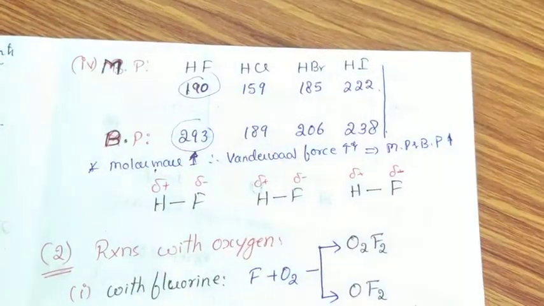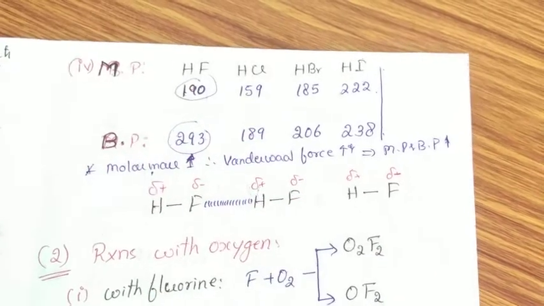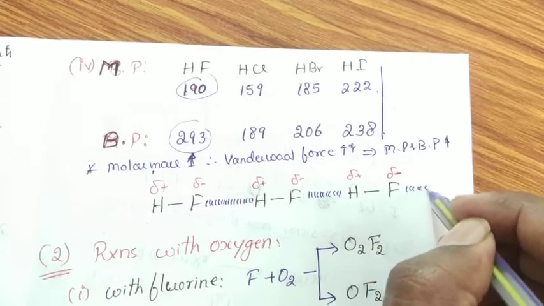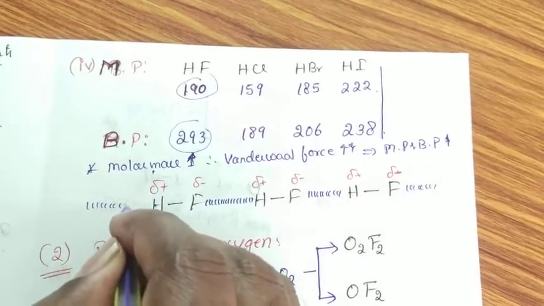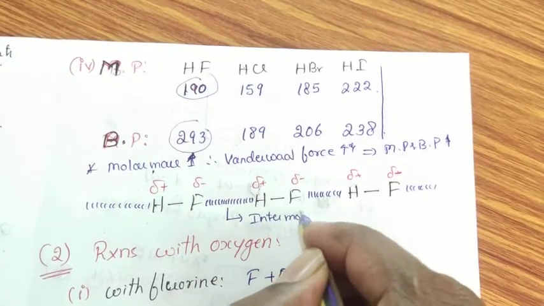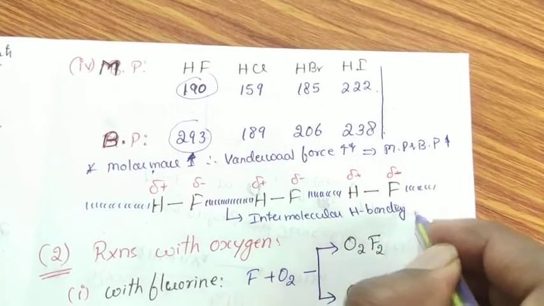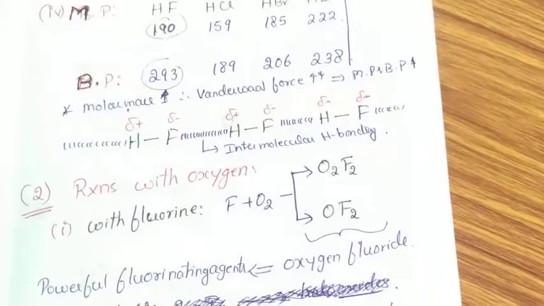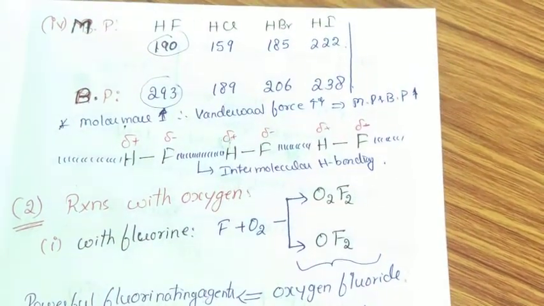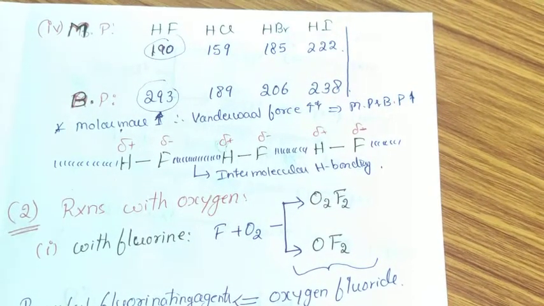Between these two, a force of attraction exists between the fluorine atom of one hydrogen fluoride molecule and the hydrogen atom of another hydrogen fluoride molecule. This type of bonding is called intermolecular hydrogen bonding. Due to intermolecular hydrogen bonding, hydrogen fluoride possesses abnormal melting point and boiling point.